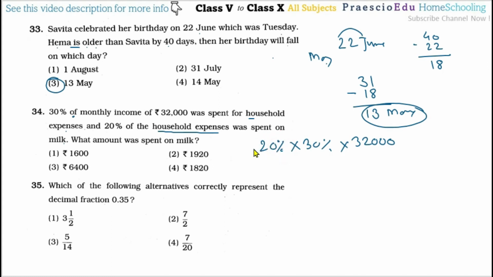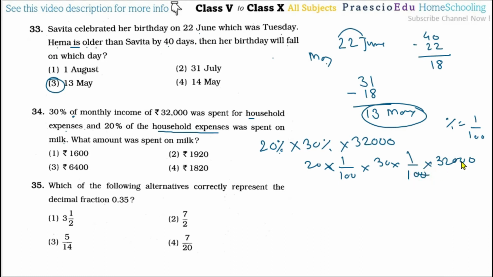So that is the meaning. So this much will be spent on the milk. Now this percentage means, as we already saw, 1 by 100. So 20 multiplied by 1 by 100, multiplied by this 30, multiplied by 1 by 100, multiplied by this 32,000.